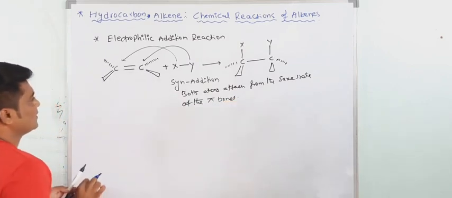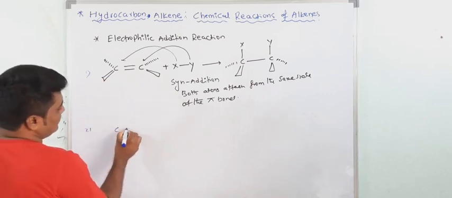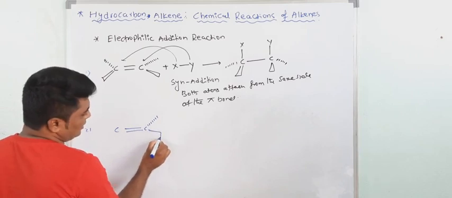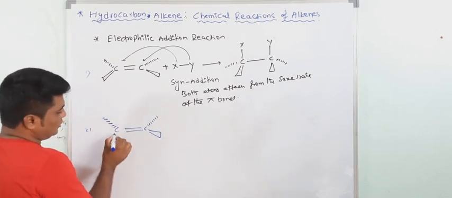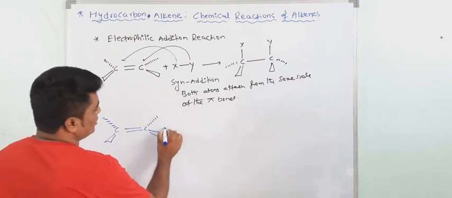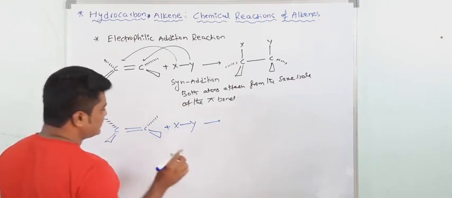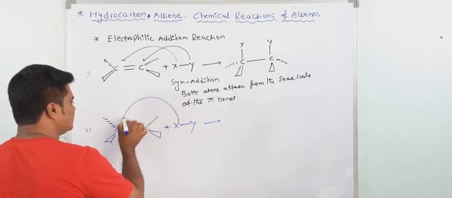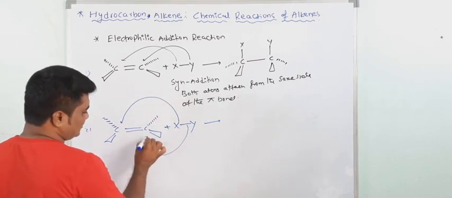Now see the second case. Same alkene here. This is below the plane, this is above the plane. Here also below the plane and above the plane. Now take the electrophile XY. In this case, one X is attacked from the front side, and Y may be attacked from the back side.